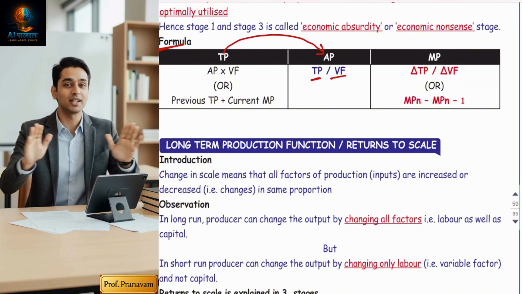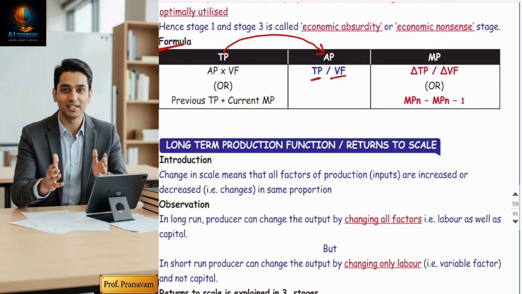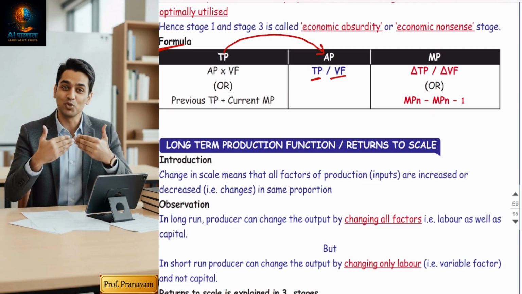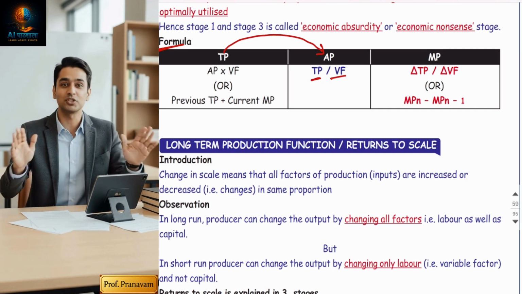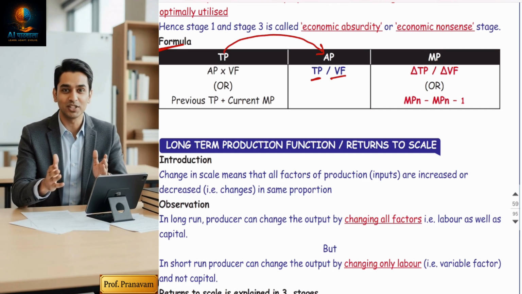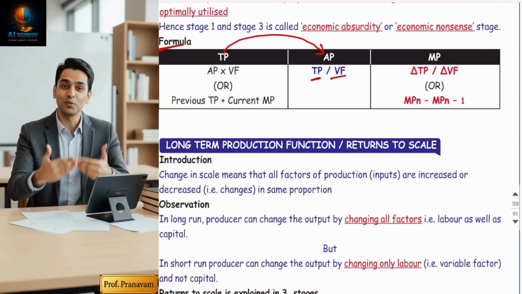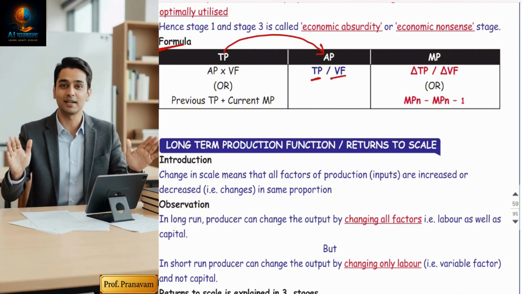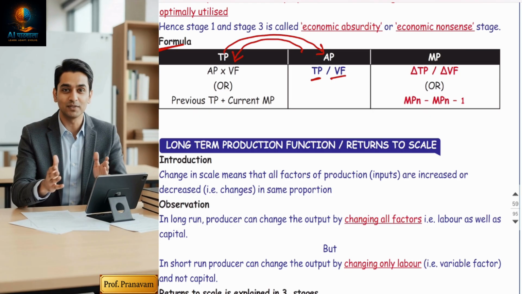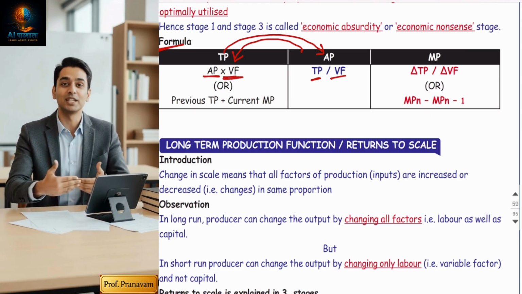If you want to understand detailed MCQs, you have to purchase my detailed lectures. My objective in this video is not to explain the calculations, just to make you familiar with my notes so you can take maximum benefit out of it. So from TP to AP, the formula to calculate average product is total production divided by variable factor. Sometimes in the exam they can ask vice versa. AP will be given in the question, and you have to find total production: average product into variable factor.